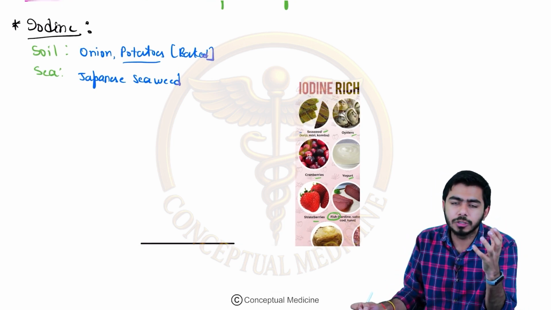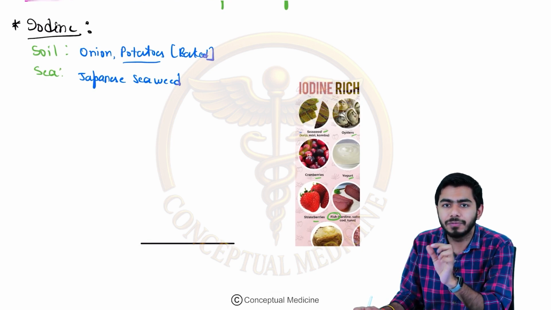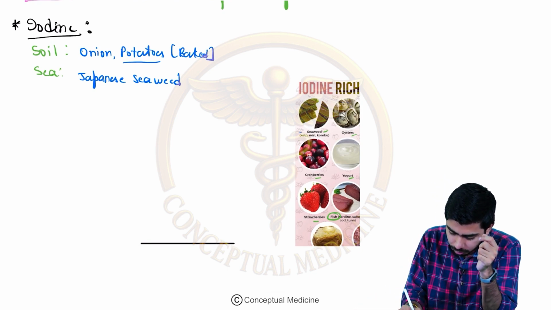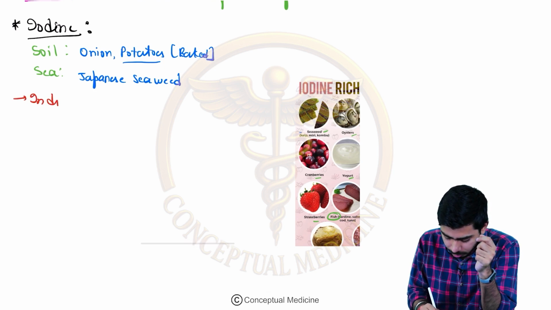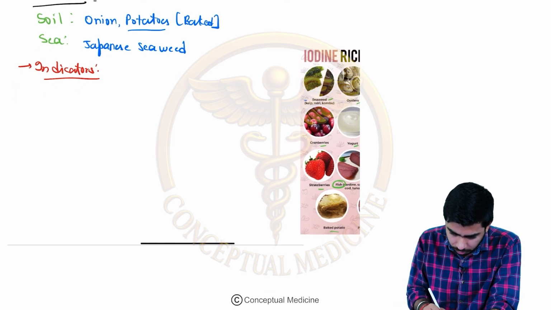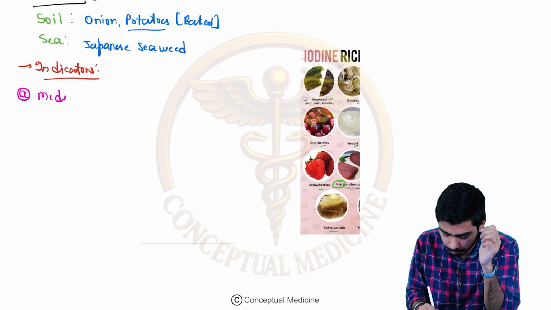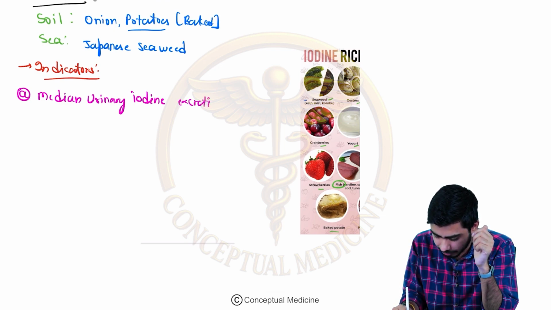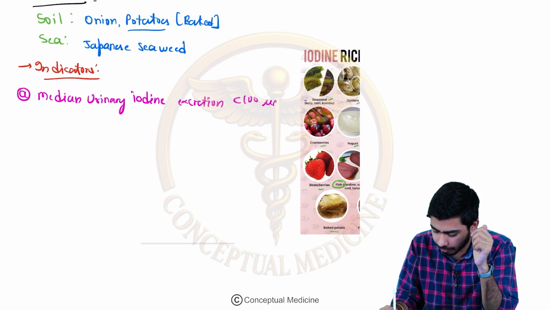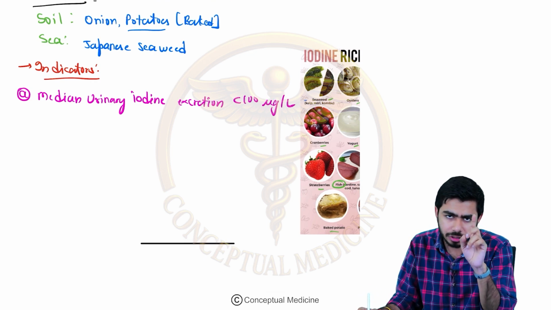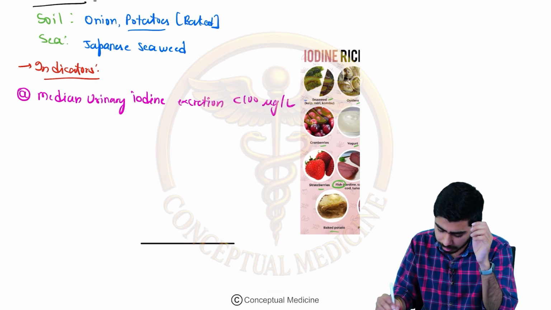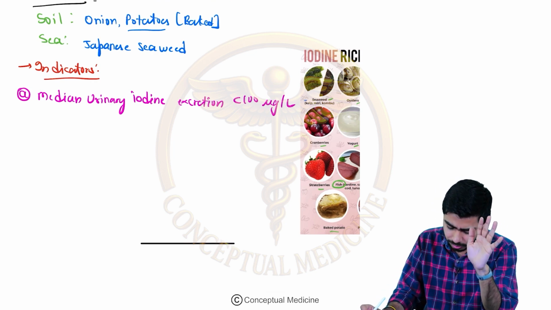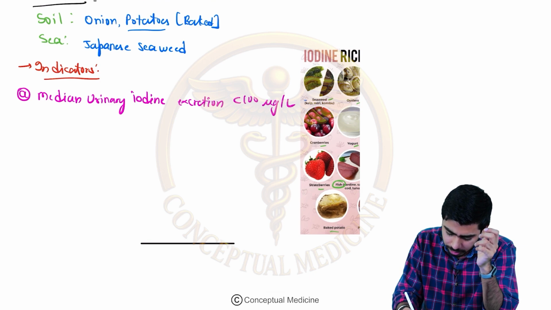Now we have some indicators for knowing iodine deficiency. So let's talk about those indicators. What are those indicators? The first one which we shall talk about over here is the median urinary iodine excretion, right? If it is less than 100 microgram per liter, then we are saying there is iodine deficiency, right? This is the first indicator which we need to know.